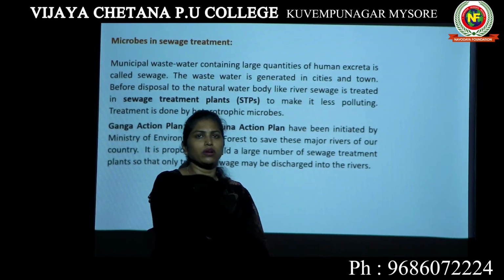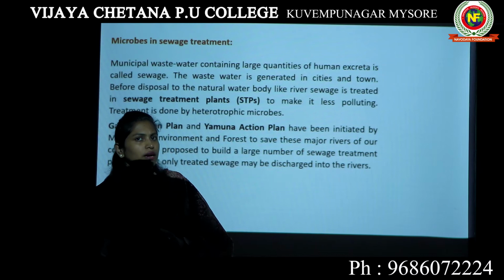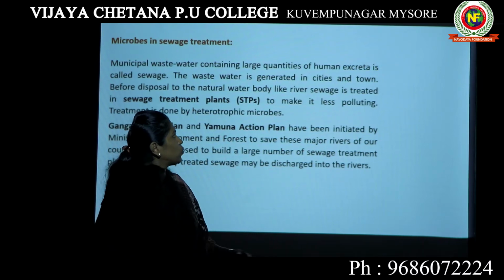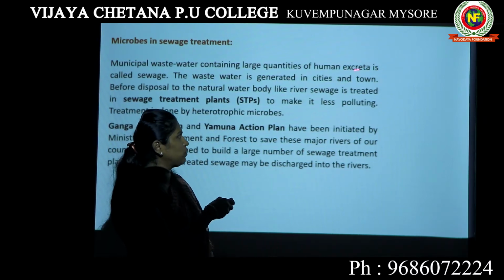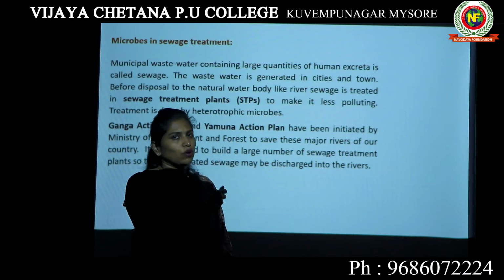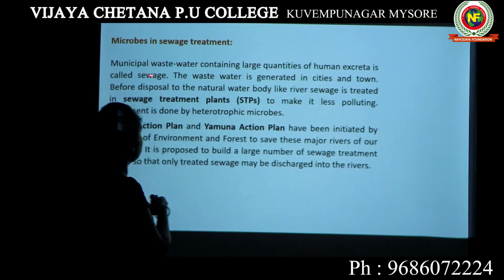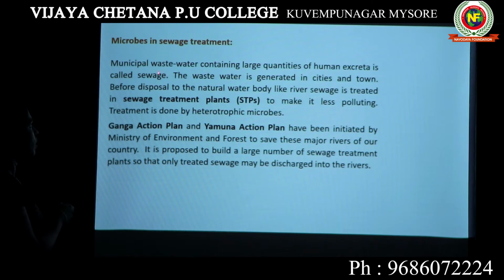Since this water is running from your household, it is carrying a large quantity of human excreta, which is nothing but human feces or stool. So sewage is a kind of water which contains large quantities of human excreta. All the human waste will be added into this sewage.